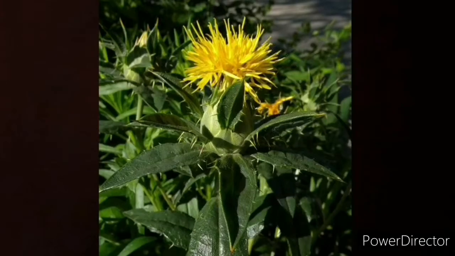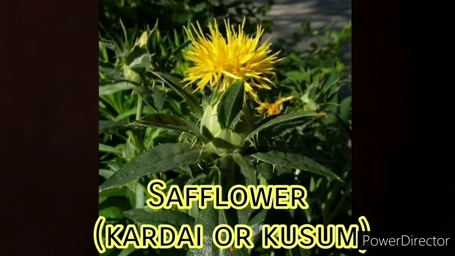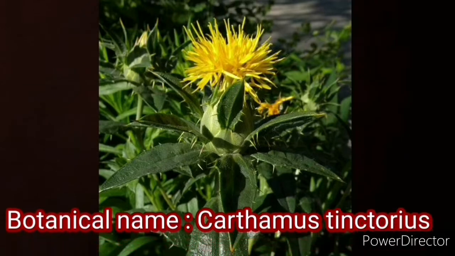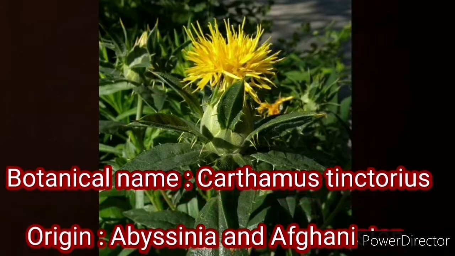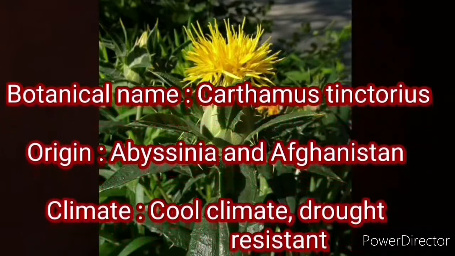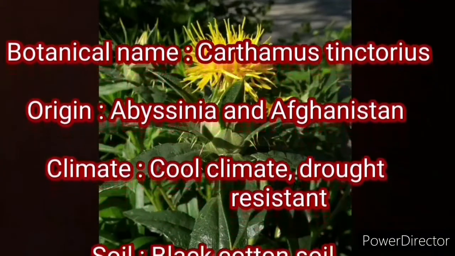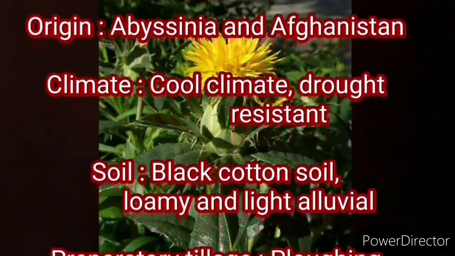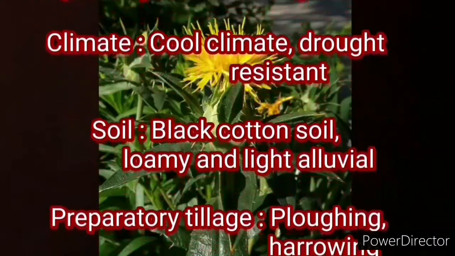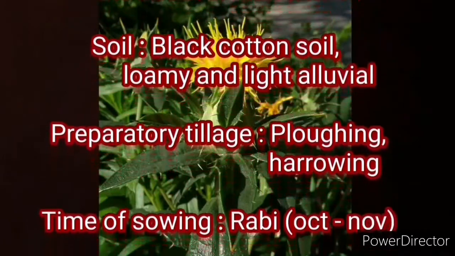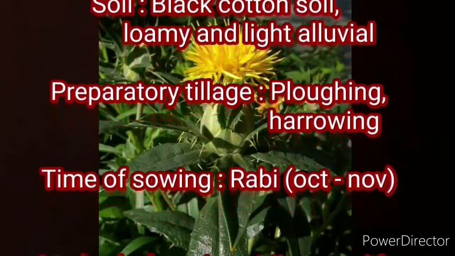The next one is safflower, also known as Karadai or Kusum. Its botanical name is Carthamus tinctorius and origin is Abyssinia and Afghanistan. Climate required is cool climate that should be drought resistant. Soil should be black soil, loamy and light alluvial. For preparing the tillage, plowing and harrowing is done. Time of sowing is Rabi from October to November.